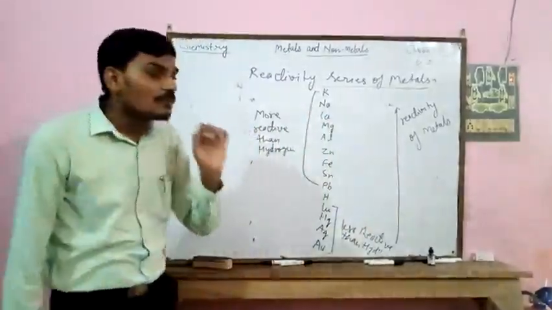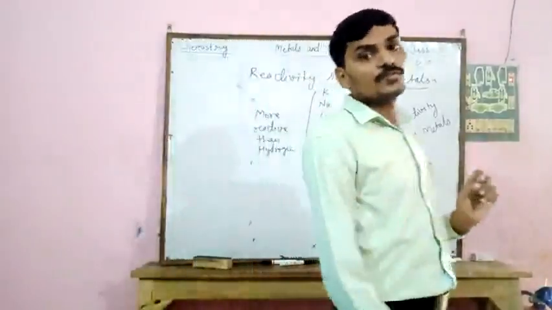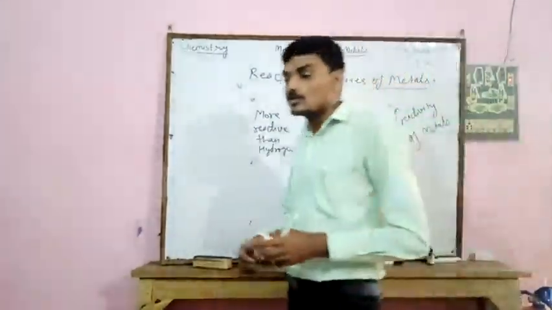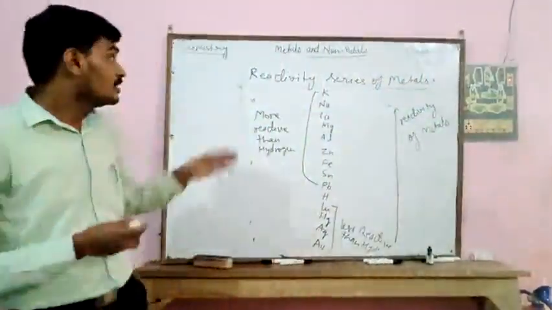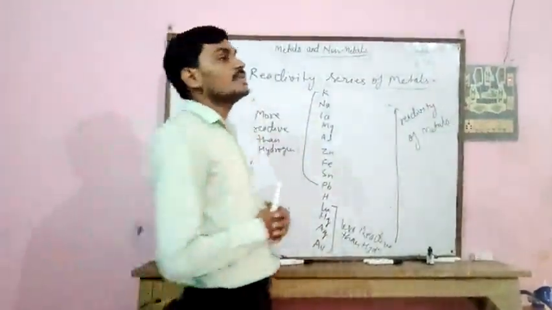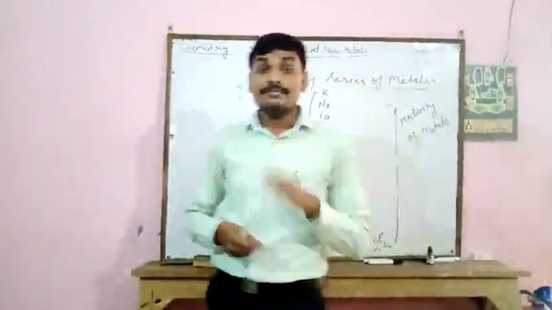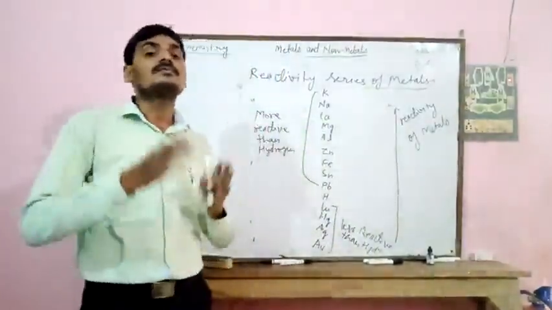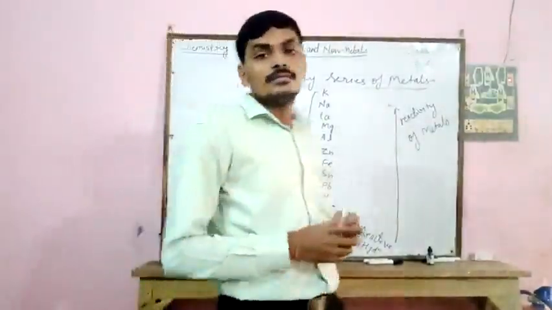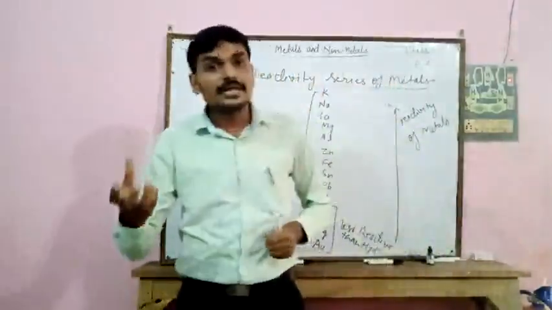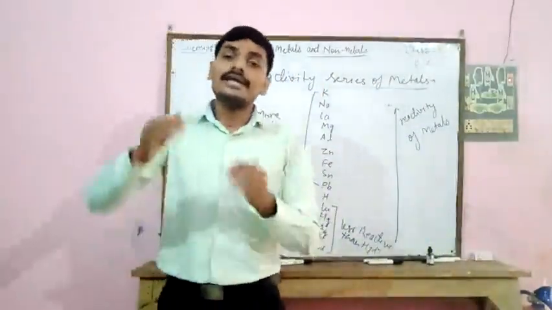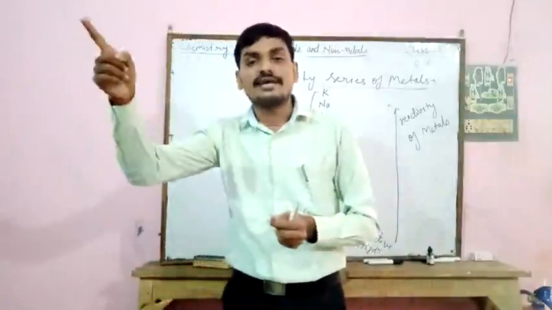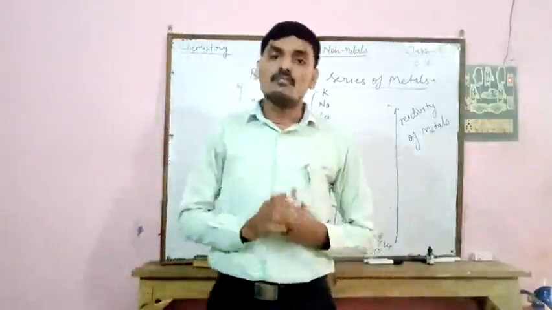This property is used in the chemical properties of metals. If we react a more reactive metal with the salt of a less reactive metal, it displaces the less reactive metal.